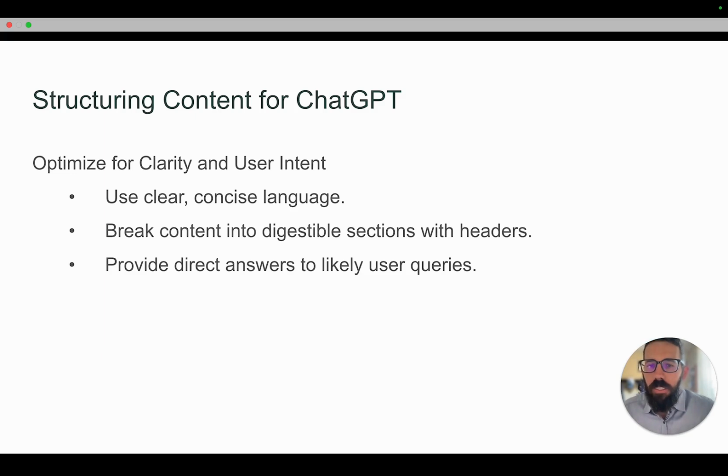You want to optimize for clarity and user intent. Now this isn't particularly different from traditional SEO, but you want to use clear, concise language, break content into digestible sections with headers, and then provide direct answers to likely user queries. So this, again, is pretty similar to traditional SEO, but it bears mentioning because it does matter.